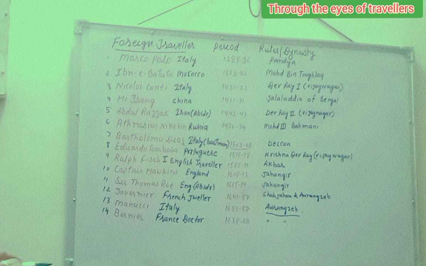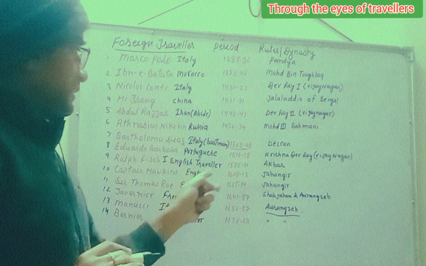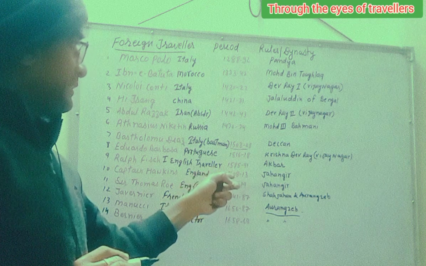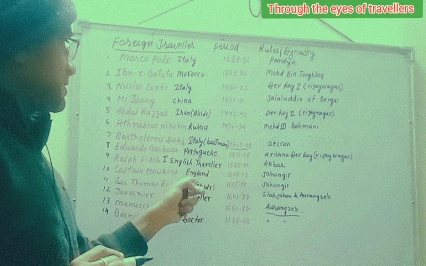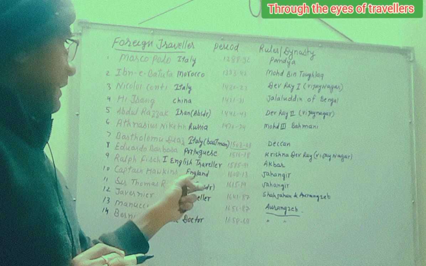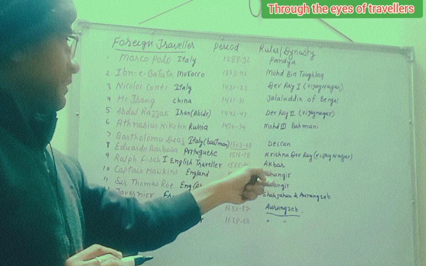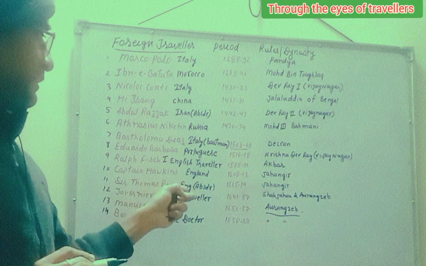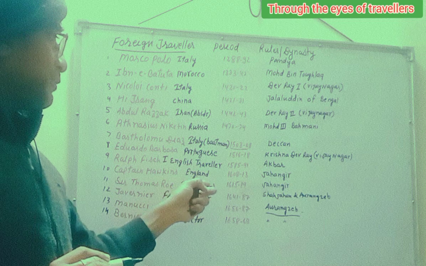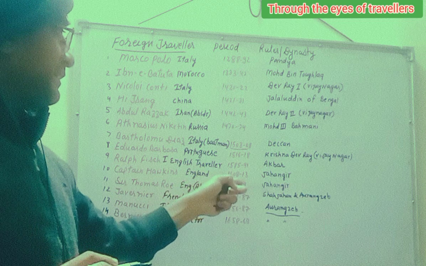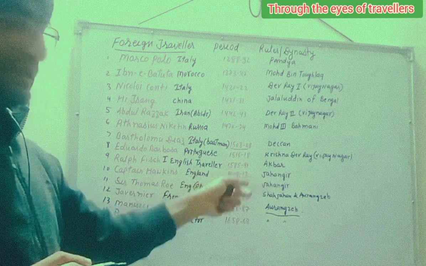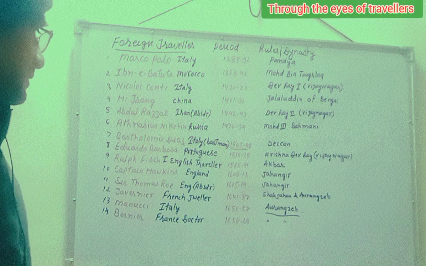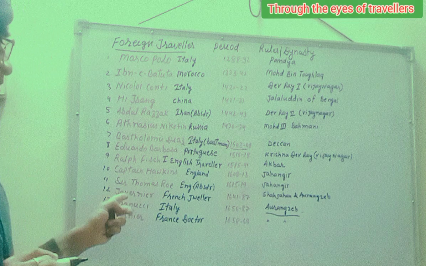Then Captain Hawkins came to India in 1608 to 13. He came to India as the ambassador from England, and in the kingdom of Jahangir he came to India. Next is Sir Thomas Roe. He was also an English ambassador. He came to India in 1615 to 19, in the same period of Jahangir. He stayed some years.